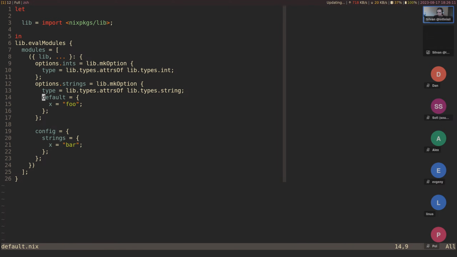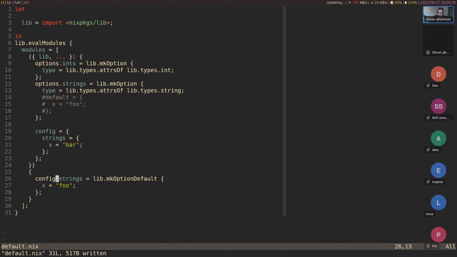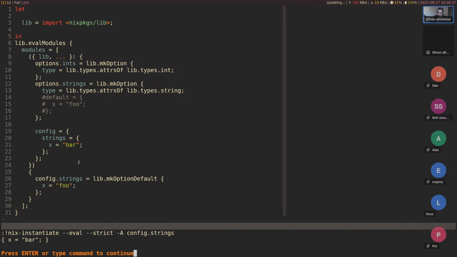And that's because the default here is a default set with a lower priority. So you can imagine this being the same as in the module somewhere. It would be the same as config.strings equals lib.mkOptionDefault for this value. So this is the same thing. And yeah, this completely overrides it.